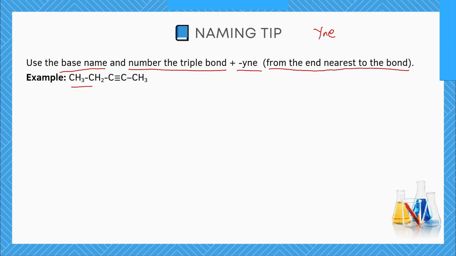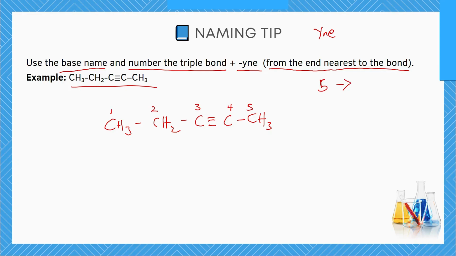Now we have this example over here: CH3, CH2, C, the triple bond, C, and then CH3. So let's do the first step. The first step says we need to identify the base name or the parent name. How do we do that? We number the carbon atoms. How many carbon atoms do we have? We have 1, 2, 3, 4, and 5. 5 carbon atoms gives the prefix pent, showing that there are 5 carbon atoms in the organic compound.